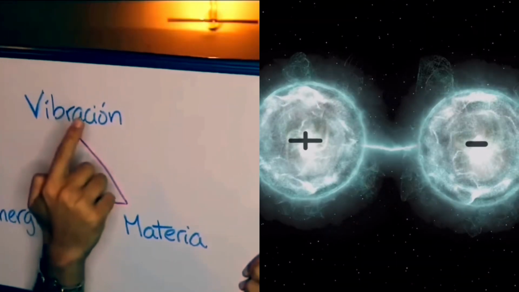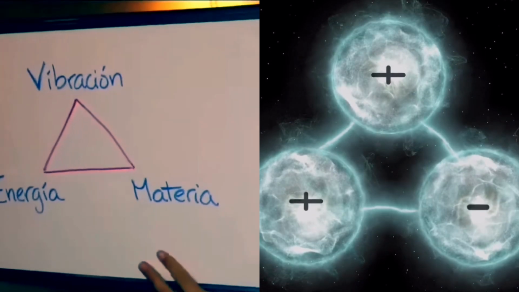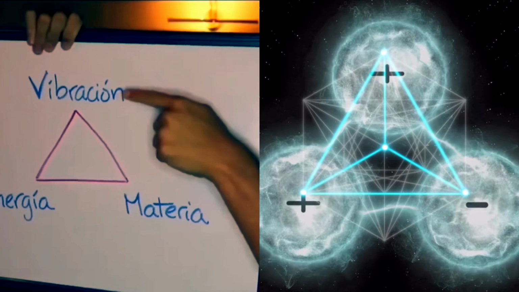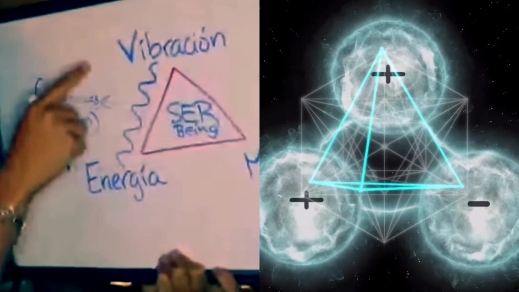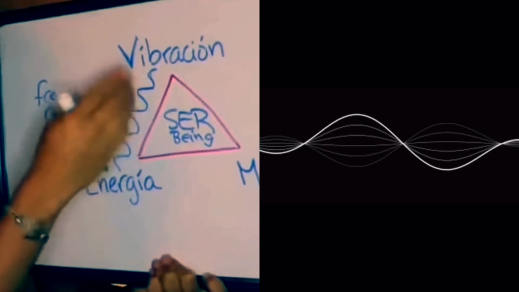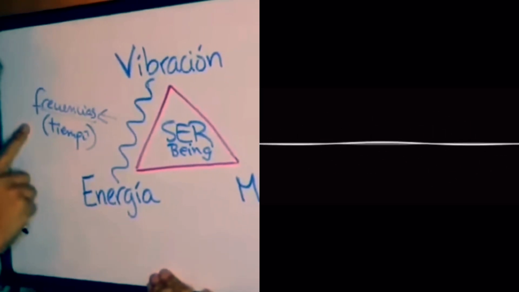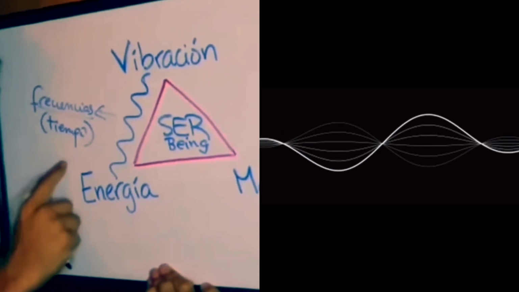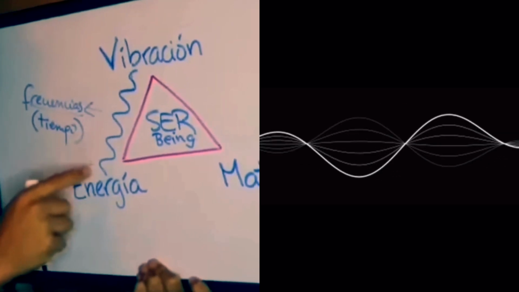The trinity of an atom: electron, proton, neutron. The holy trinity of culture is called sound, light, and form. What is vibration? Vibration is a wave. It's a wave that moves through different frequencies. What is frequency? It is the amount of time that each one of the waves needs to repeat itself.